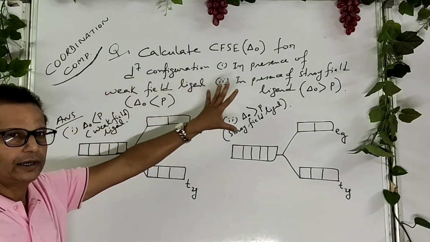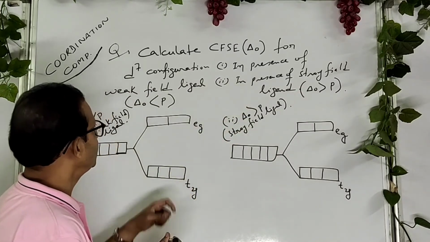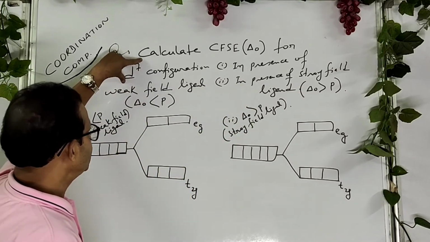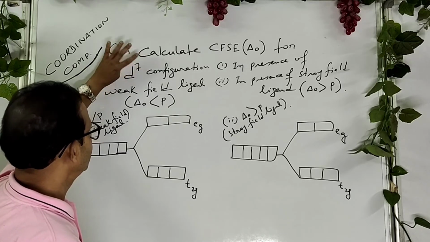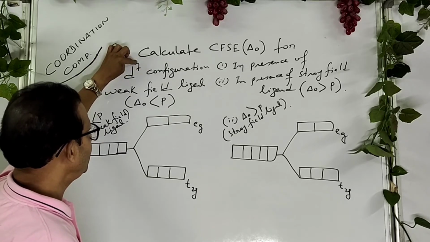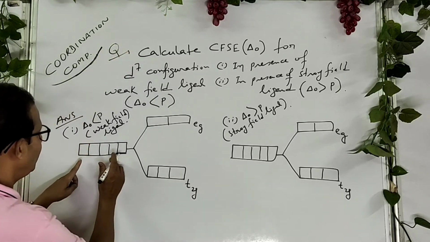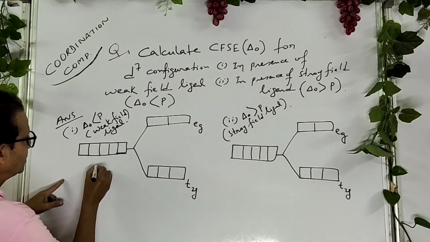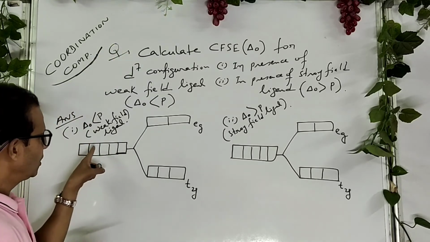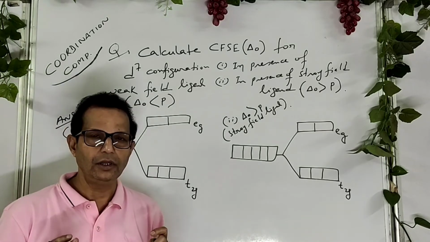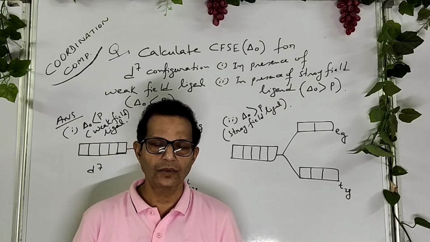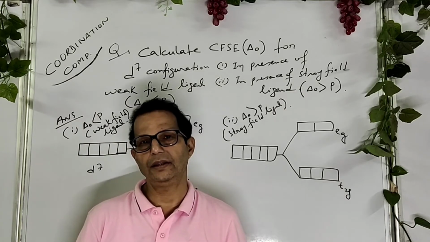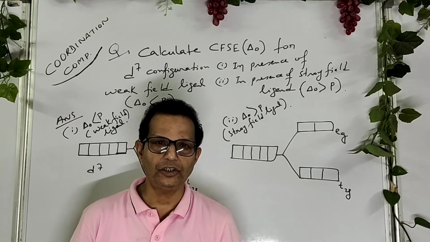How to calculate it? Understand, there may be 7 electrons, 8, 9, anything may be given. So here, as 7 electrons are given, put 7 electrons here, d7 configuration. According to Hund's rule, the electrons fill up at first singly with parallel spin, then pairing takes place with opposite spin.